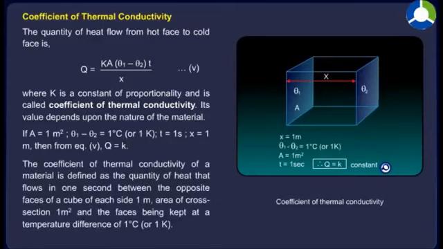The coefficient of thermal conductivity of a material is defined as the quantity of heat that flows in 1 second between the opposite faces of a cube of each side 1 meter, area of cross section 1 meter square, and the faces being kept at a temperature difference of 1 degree centigrade or 1 Kelvin.